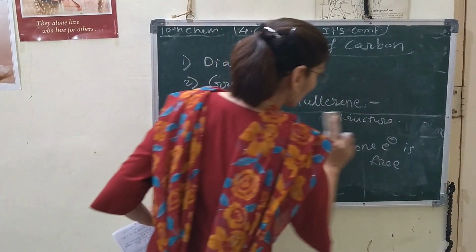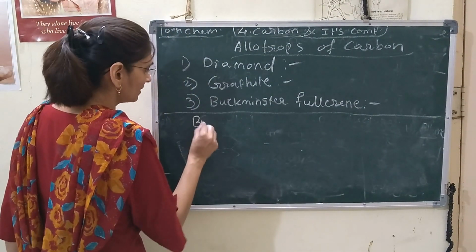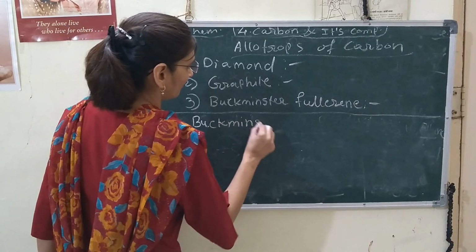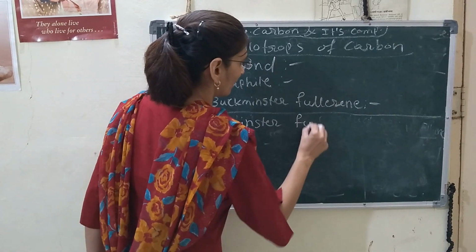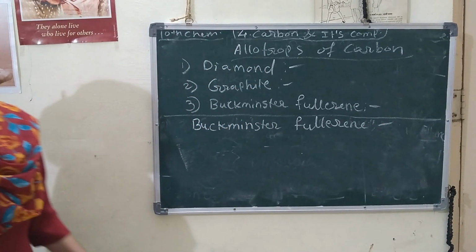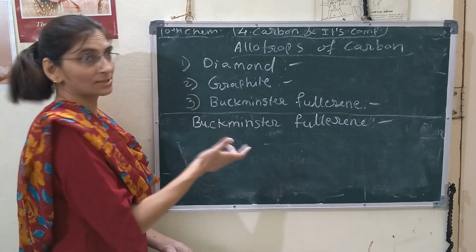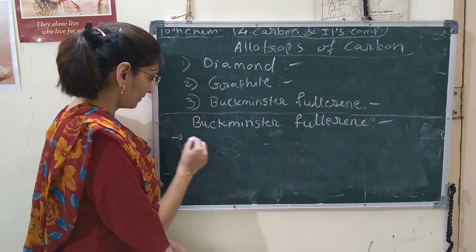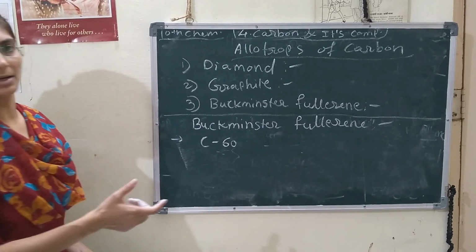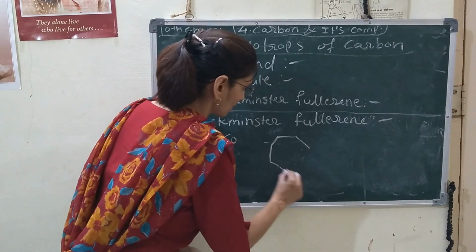So this is about graphite. And the third one is Buckminster fullerene. It was derived very recently. A scientist from the US studied carbon and found one very unique structure of carbon. It is named the carbon 60 structure, meaning 60 atoms of carbon are arranged in a football-like structure.